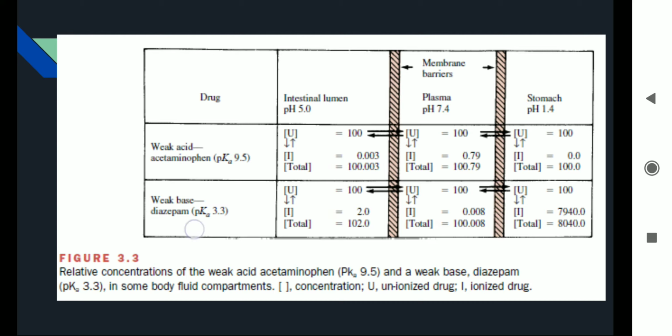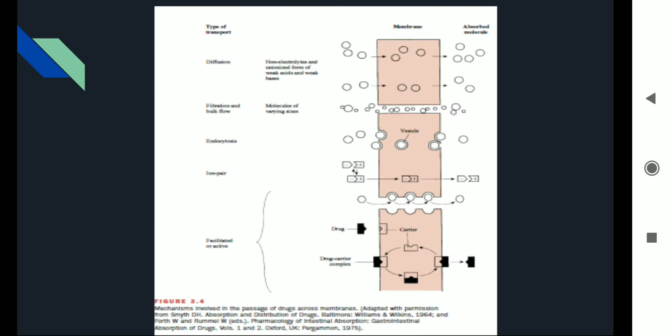Then there is another, a weak base, diazepam. Diazepam is a centrally acting drug, meaning it is going to go and work on the brain tissues. Mostly it gives us actions like tranquilizing, that is sleep inducing, etc. This slide here mentions how the drug can travel in different forms.